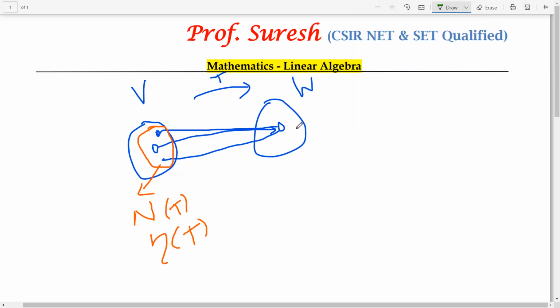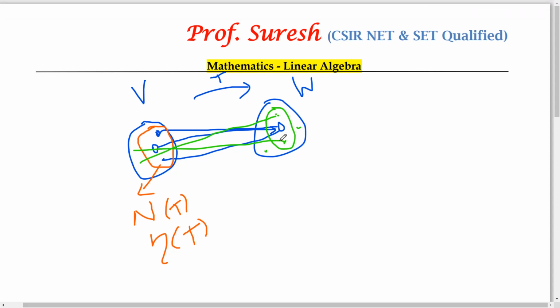Suppose here is one vector; these are all mapped to 0. So I take another vector here, which is mapped to another vector here, and one more vector here, a dot is a vector, and then another vector is mapped to here, right? Collect the set of all images in the codomain. Apart from this, there may be vectors here outside this green circle. So now we are collecting the vectors that are images of some elements in V, that is this one.